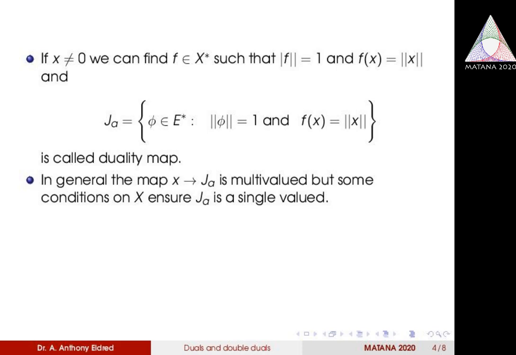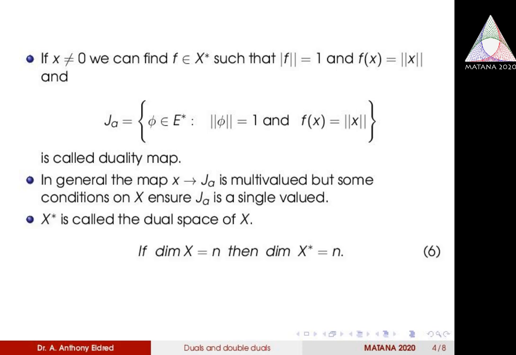So if we define the set Jx to be all those phi in X star such that norm phi equal to 1 and phi of x equal to norm x, this map, which in general is a multivalued map, is called a duality map. In general this map is multivalued since it can contain more than one element, but some conditions on X can ensure that Jx is single valued.